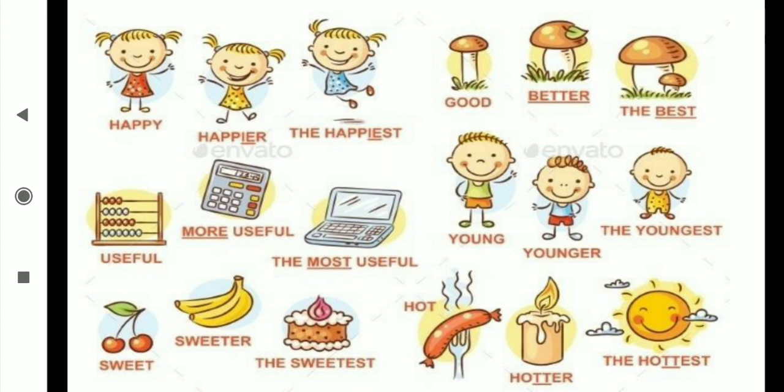Which word always comes after the er form in the comparative degree? Than. And in the superlative degree, which word comes before the est form? The. Very good. And how do we identify the positive degree? The positive degree comes in the main form of the word, and it also comes with the help of as. As sweet as, so sweet as, words like that come in the positive degree.